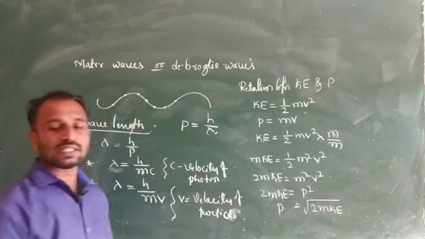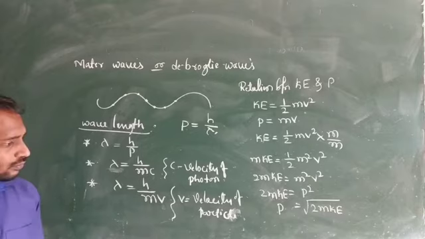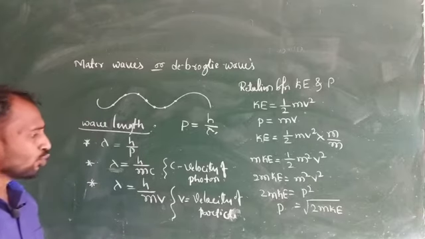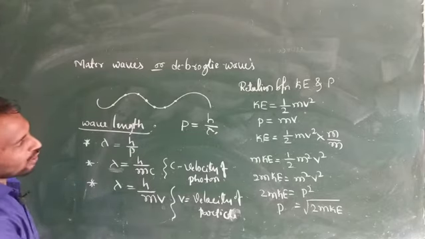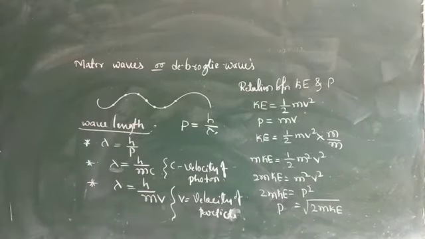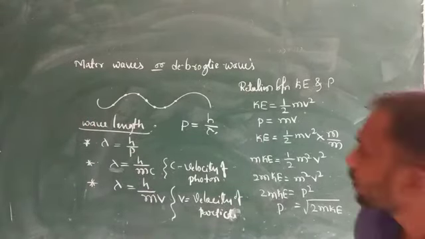Okay, so this is the relation between kinetic energy and momentum. Now here we consider de Broglie's wavelength in case of kinetic energy. So lambda is equal to, we know the equation h divided by p.